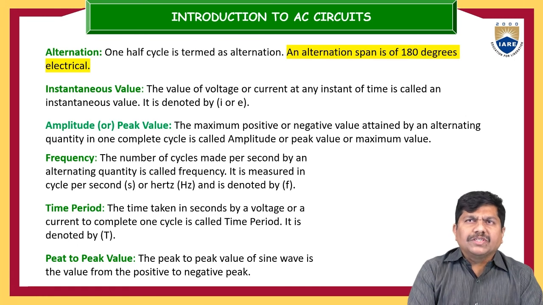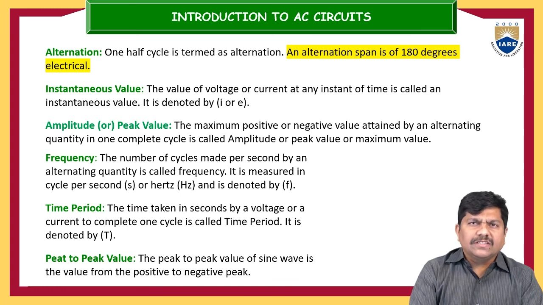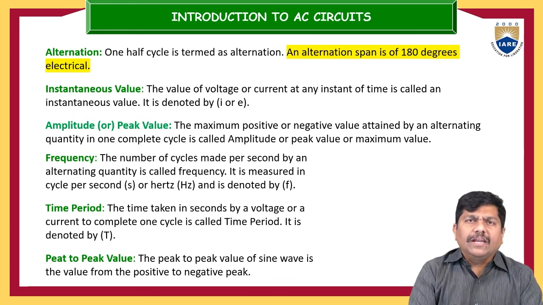And what is alteration? One half cycle is termed an alteration. The span of an alteration is, as we just discussed, 180 degrees. So this is the positive alteration. The positive alteration has 180 degrees, and the negative alteration also has 180 degrees. One positive and one negative combined make a cycle, so the resultant is 360 degrees.